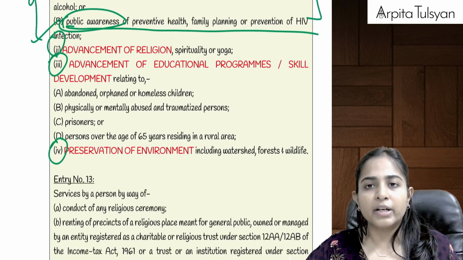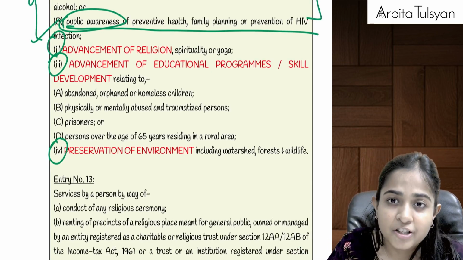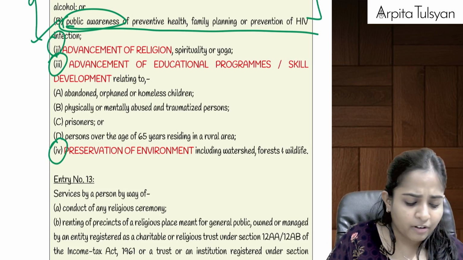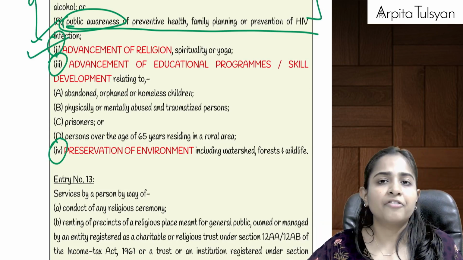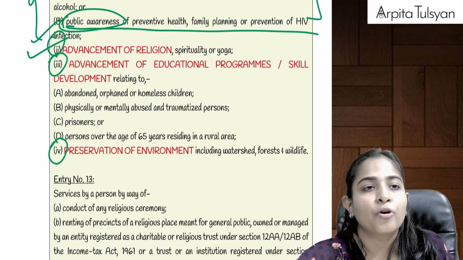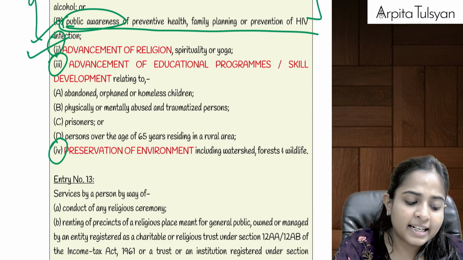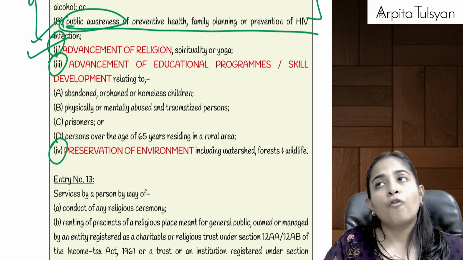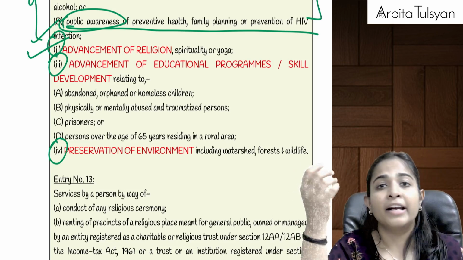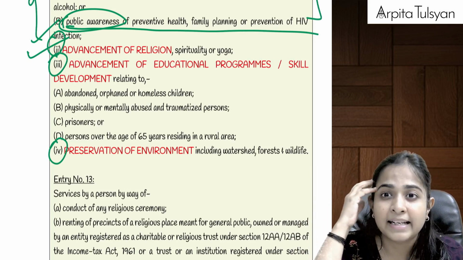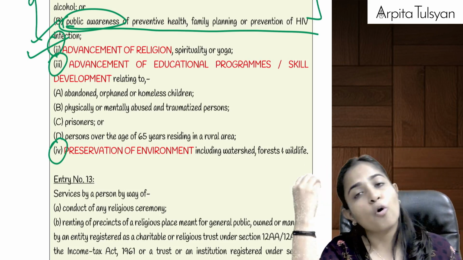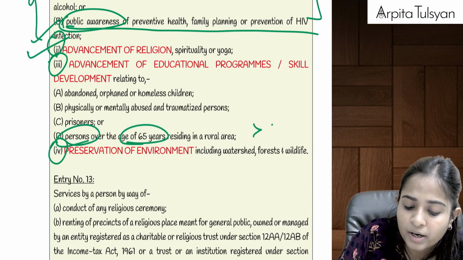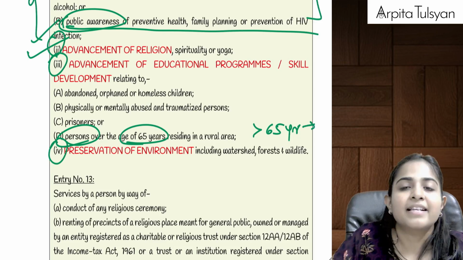Second one is, if we are doing any such activity where we are doing advancement of any religion, yoga or spirituality, like your meditation camps, yoga camps, etc., that will be totally exempted from GST. Then after that, advancement of some educational programs or skill development. Okay, we are conducting some educational program, or we are conducting some skill development related programs. For whom? For homeless children, for abandoned children, for some traumatized persons who are mentally abused, physically abused, such persons, or for prisoners, or the next one is very, very important, or for any person who is over the age of 65 years but who is residing in a rural area.